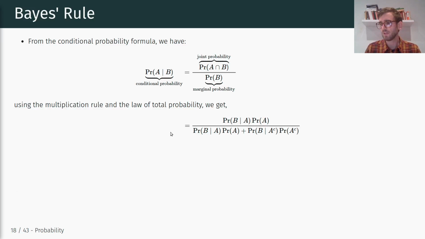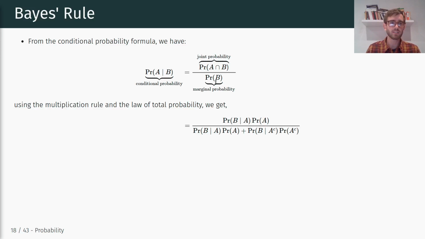On the one hand, we have A occurring, the probability of A, times the probability of B conditional on A occurring, as well as A not occurring, so A complement, times the probability of B occurring conditional on A not occurring, right? So the sum of those two probabilities through those two different events combined is equal to the marginal probability, okay?